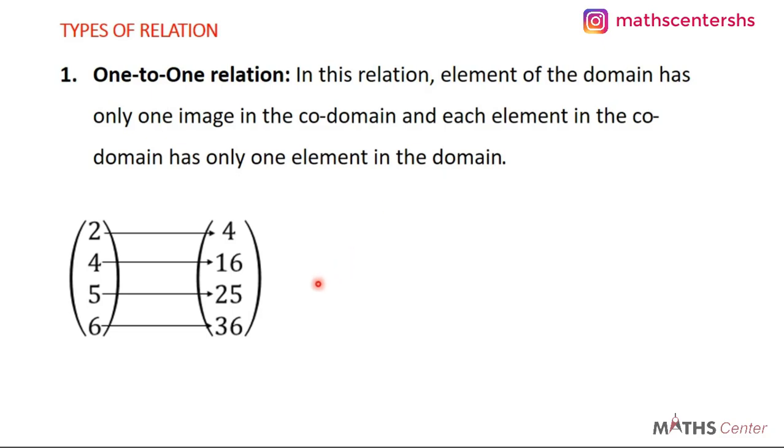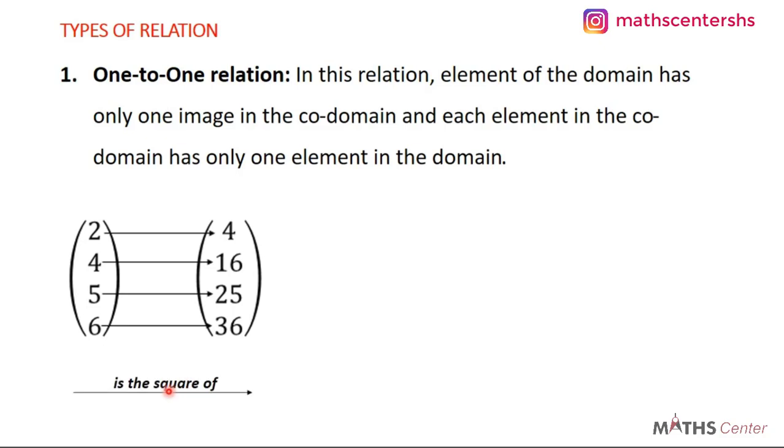Now, it doesn't end there. Each member in the codomain has only one element in the domain. So when you come here, 4 is also having only 2 here. 16 is related to only 4, 25 is related to only 5, and 36 is related to only 6. So it's one-to-one, one-to-one. Each member in the domain maps on to only one member in the codomain, and each member in the codomain relates to only one member in the domain. So when that happens, we say that we have a one-to-one relation.